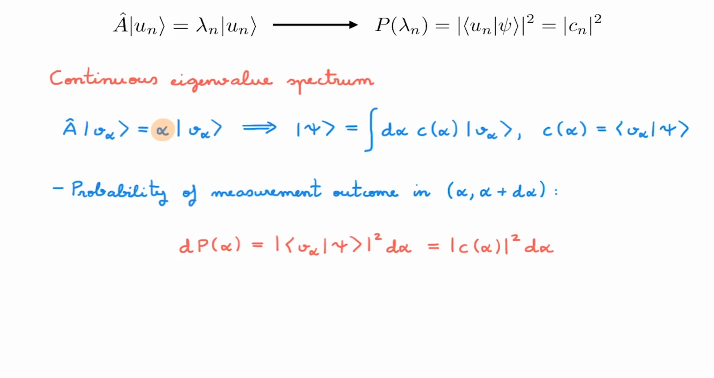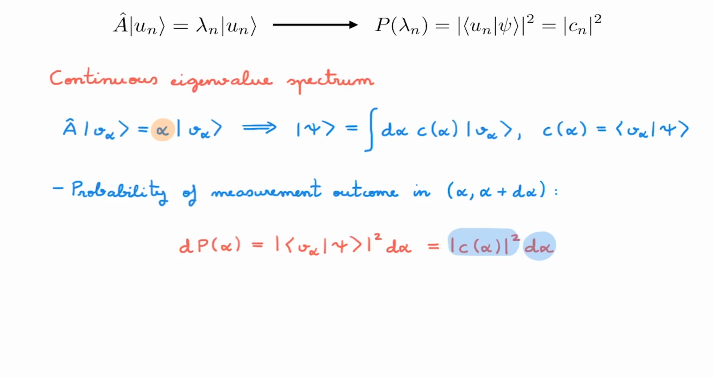So what does this mean? For continuous eigenvalues, the absolute value squared of the expansion coefficients gives the probability density at that eigenvalue. And to obtain actual probabilities, we must first define a range of possible outcomes, say an infinitesimal range d alpha, and then in this case multiply that range by the probability density. If instead of an infinitesimal range we have a finite range, then we integrate the probability density over that range to get the total probability.